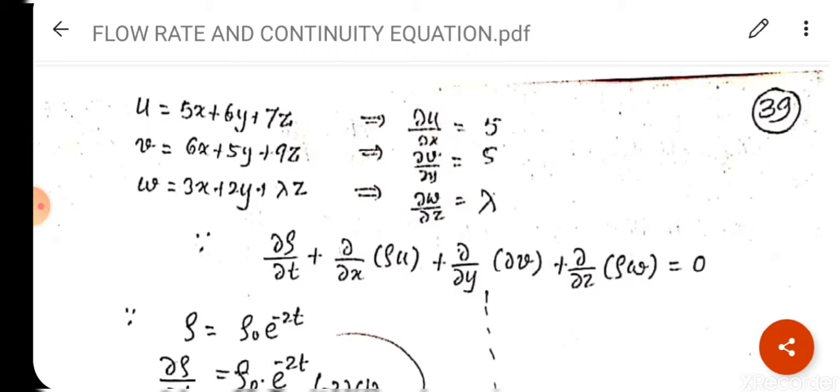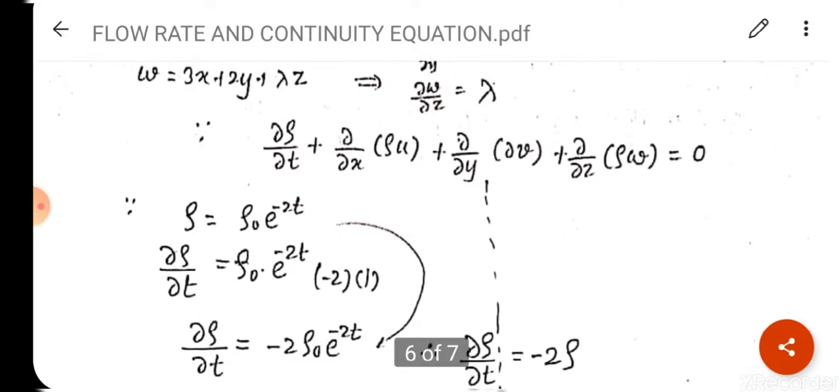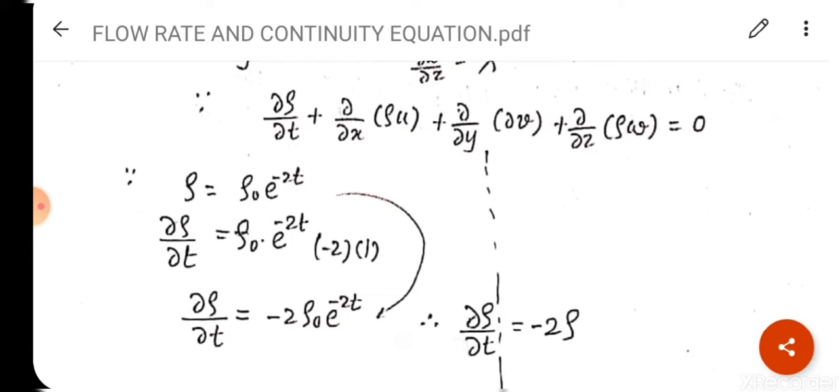Del rho upon del t plus del upon del x into rho u plus del upon del y into rho v plus del upon del z into rho w is equal to 0. चूँकि rho is equal to rho naught e raised to minus 2t is given, so rho is not constant here, so I have to differentiate rho also. So del rho upon del t, we will get rho naught e raised to minus 2t, chain rule, so in the bracket minus 2t, next 1. So the final expression of del rho upon del t will be minus 2 rho naught e raised to minus 2t.